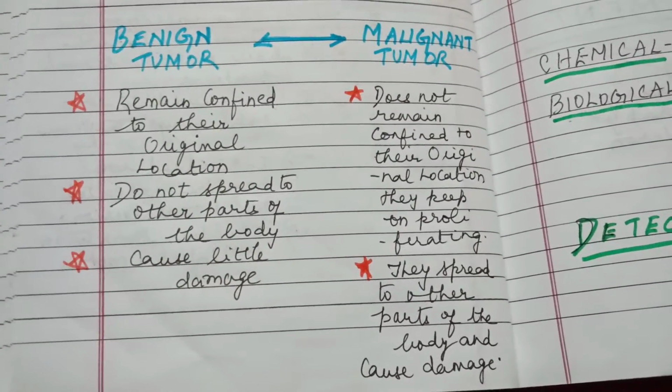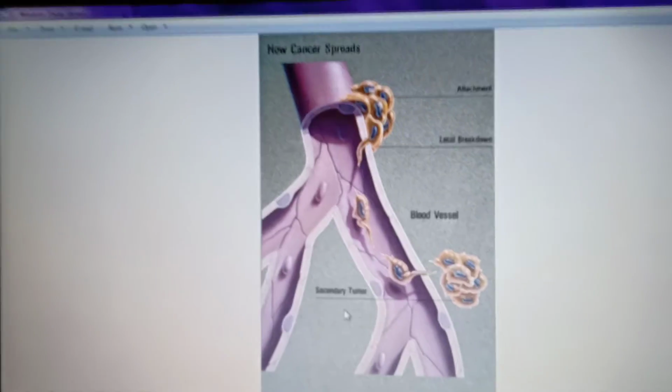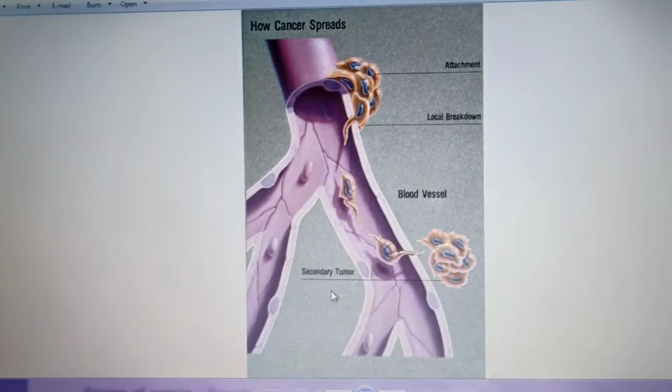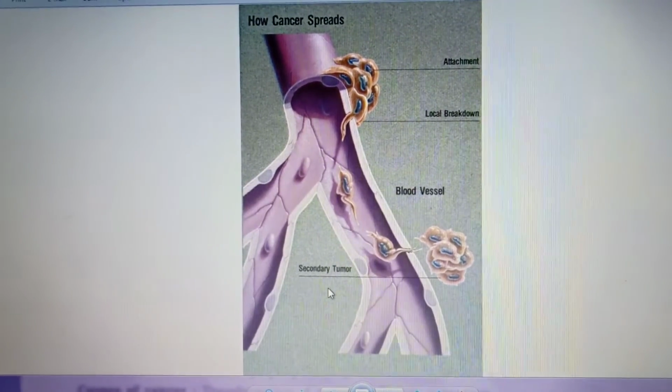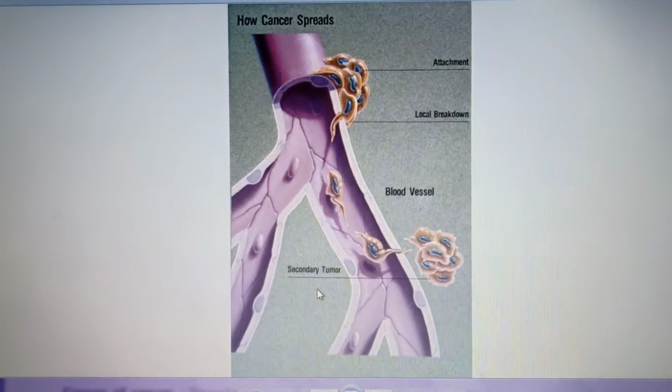And one more thing we are going to see today, that is known as metastasis. What is metastasis? I will tell you. See, this is a picture. It's known as metastasis. What happens is cells are sloughed. That means the tumor cells, a layer of the tumor cells or an outer covering of the tumor, will be shed.